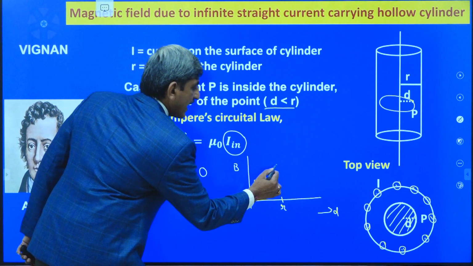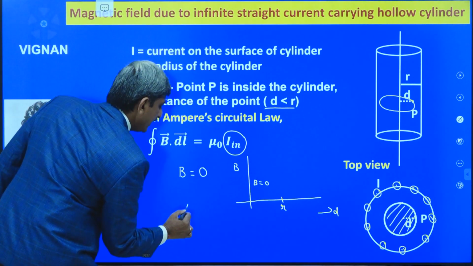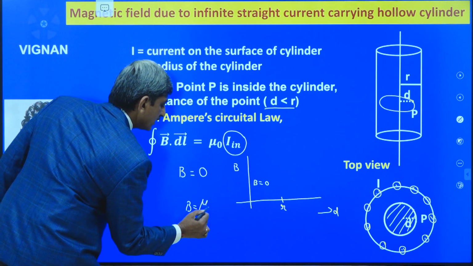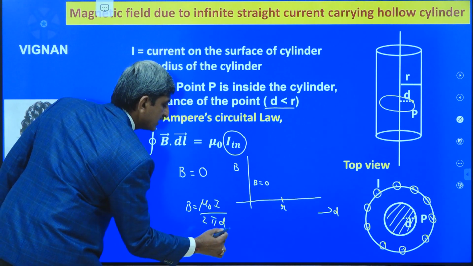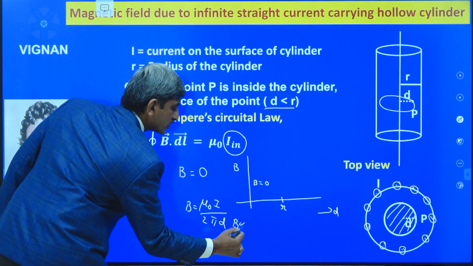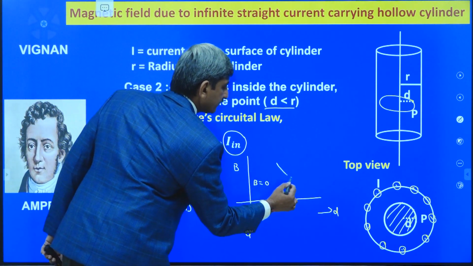Whereas the magnetic induction value is varying according to the formula B is equal to mu naught I divided by 2 pi d outside the cylinder, so that B is proportional to 1 by d. That's why the variation will be like this.